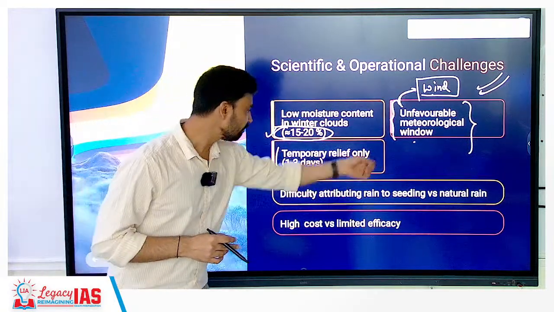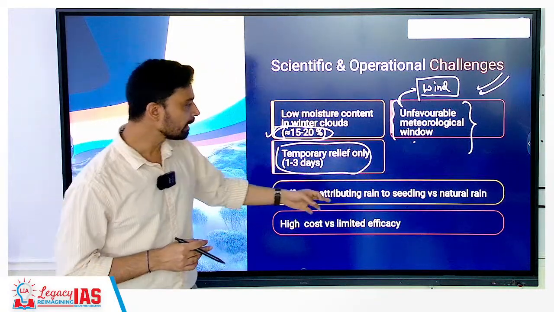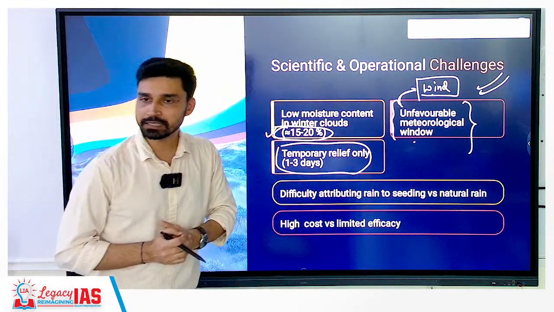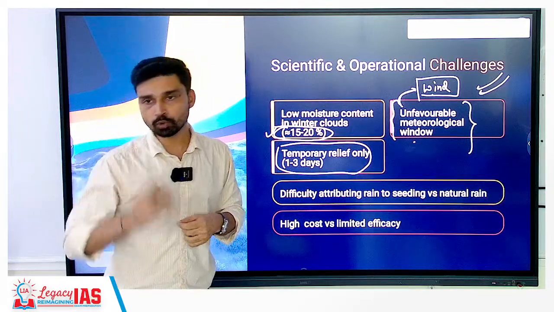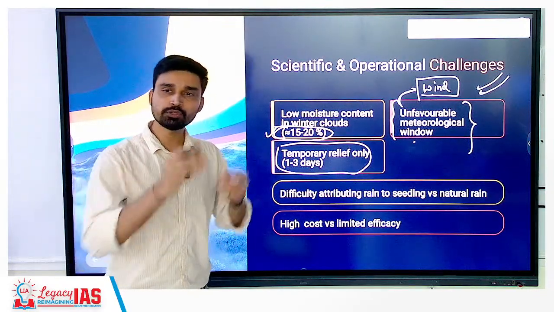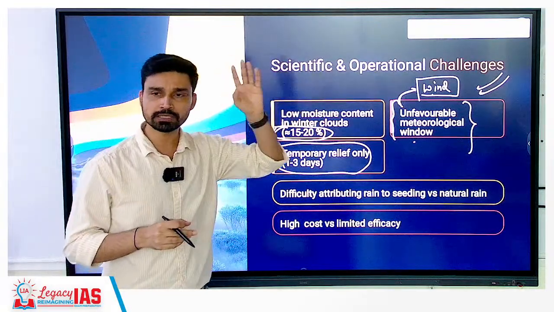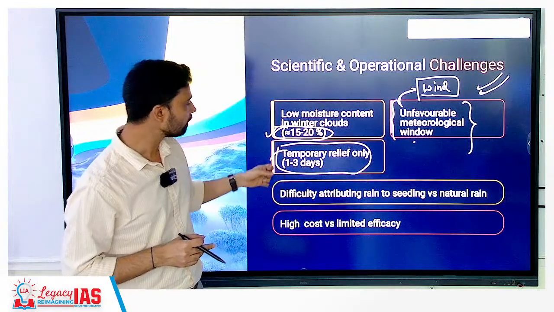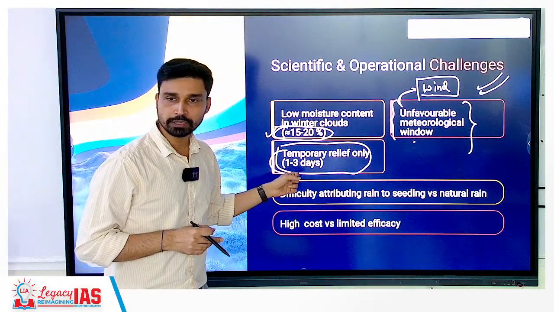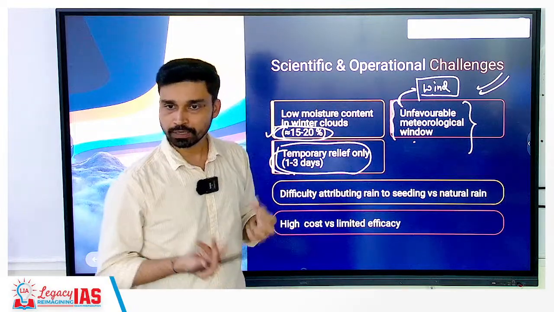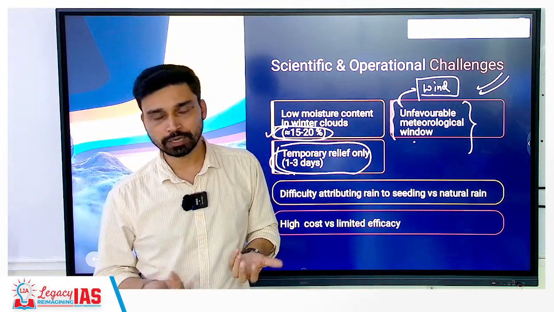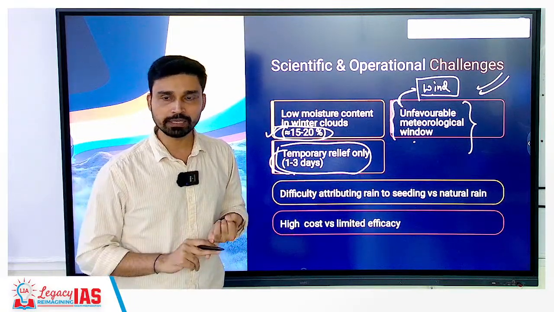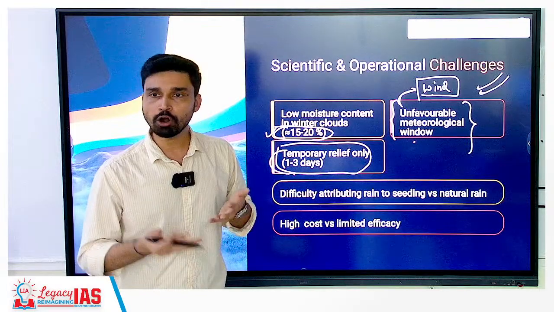Plus, temperature relief only for 1 to 3 days, you will see from here. Difficulty attributing rain to seeding versus natural rain, high cost versus limited efficacy. These are certain challenges that you have to see. How much? 34 crore, it is a very big amount. And even suppose we were successful, suppose we were able to conduct rain here, in most cases the effect cannot go beyond 1 to 3 days. What will happen after 3 days? Again the same situation. So can you do that on a frequent basis? No. First of all, you do not have capital, you do not have money. Second, it is not a long-term solution as such.